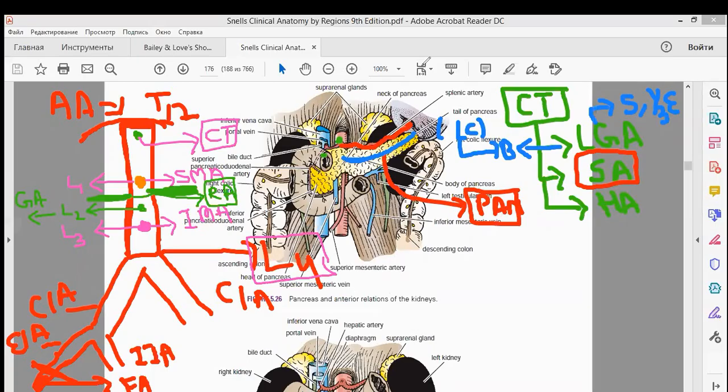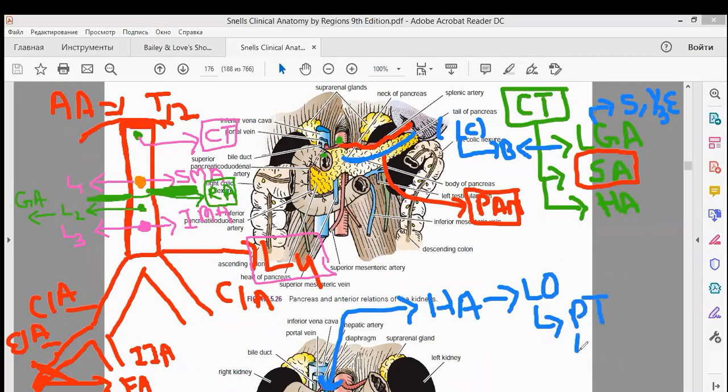So this is your hepatic artery in the diagram. I explained to you that the hepatic artery is running in the free margin of the lesser omentum. At the free margin of the lesser omentum, I already explained that the portal triad is present, which is remembered by the mnemonic DAV: bile duct, hepatic artery, portal vein. This is your bile duct.